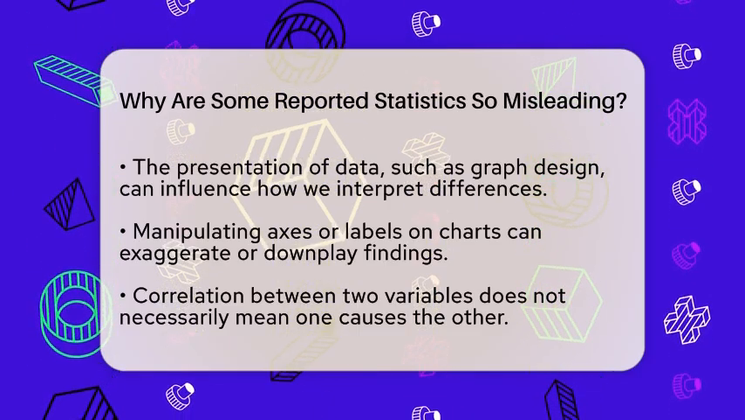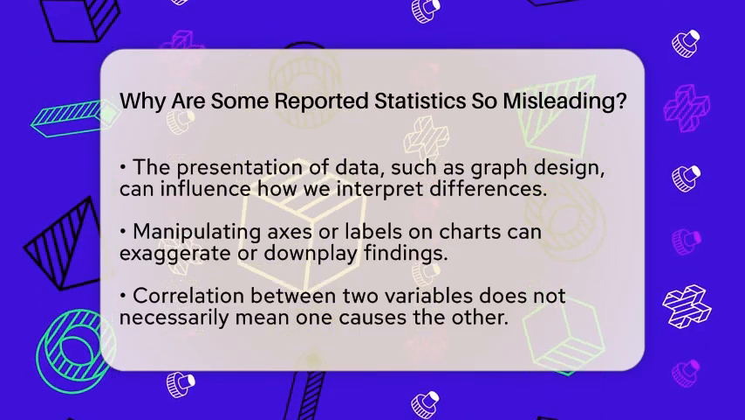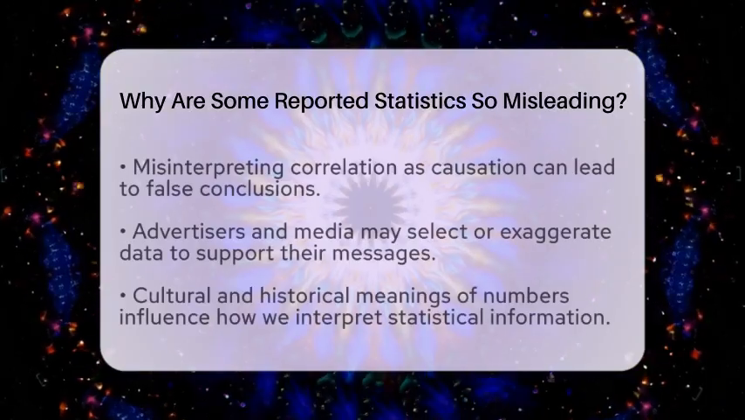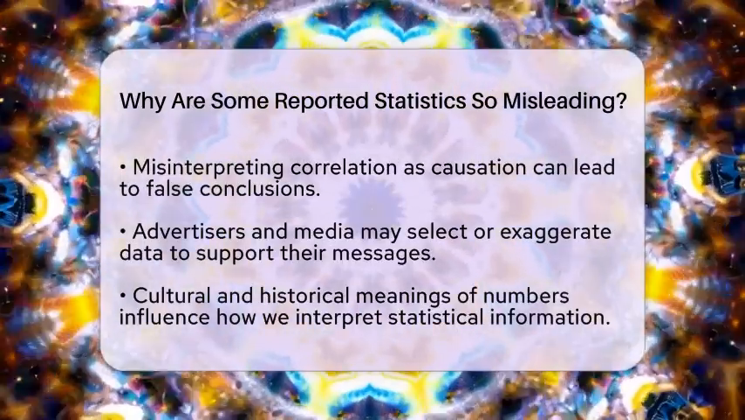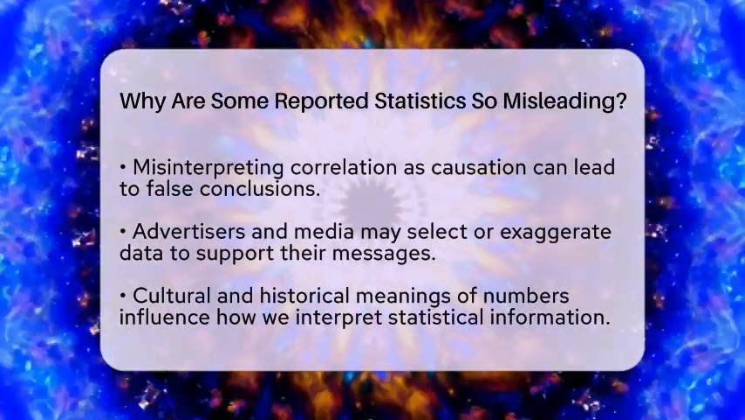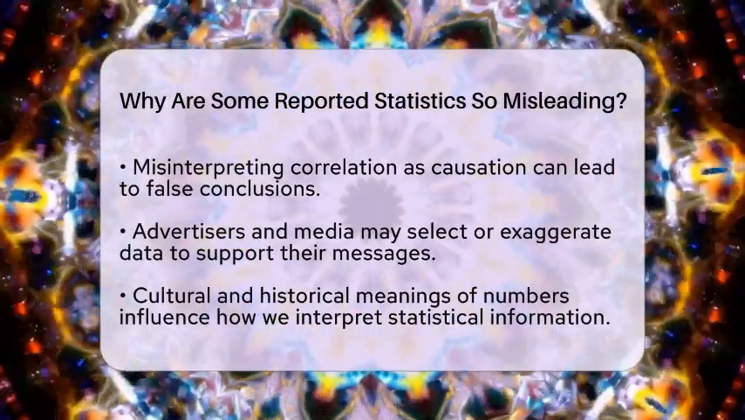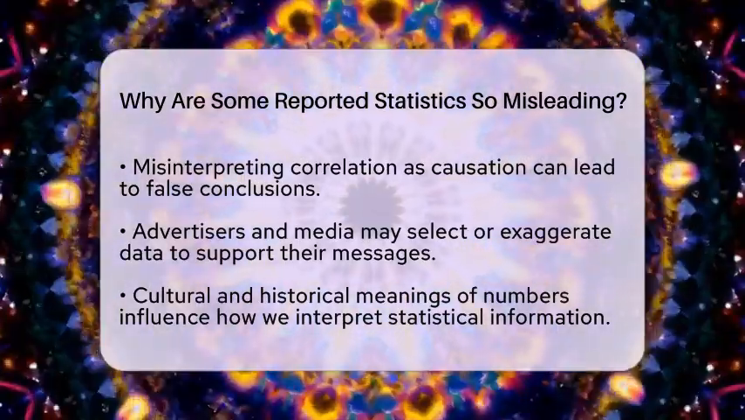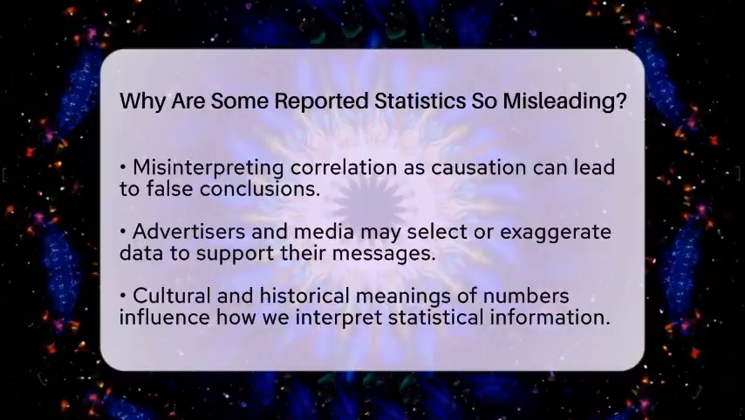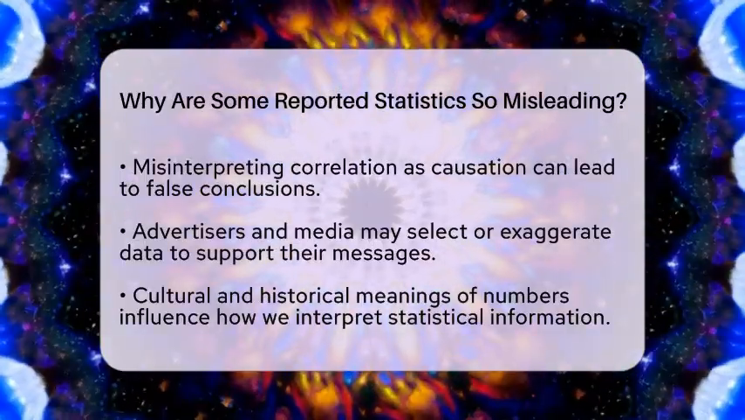Correlation is another tricky part. Sometimes two things seem related, but one doesn't cause the other. For example, people might notice that ice cream sales and sunburns both increase in summer. But eating ice cream doesn't cause sunburns. It's just that both happen because of the hot weather. Mistaking correlation for causation can lead to wrong ideas.